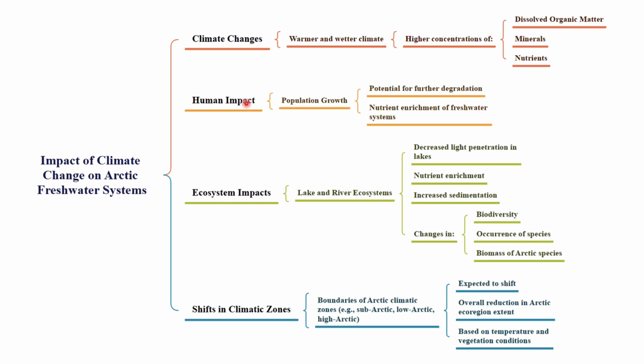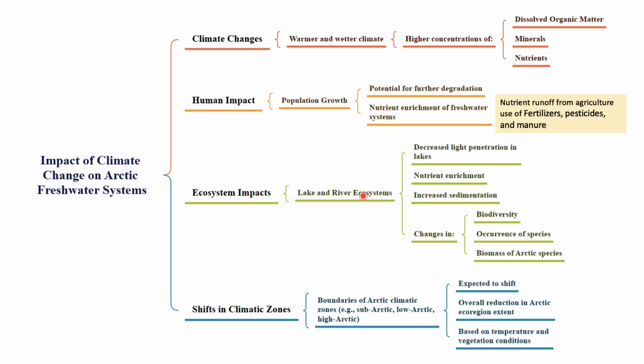The impact by humans includes population growth, which leads to potential for further degradation of the freshwaters, and also nutrient enrichment in the freshwater system. That means nutrient runoff from agricultural use of fertilizers, pesticides and manure gets deposited in the Arctic freshwater ecosystem.